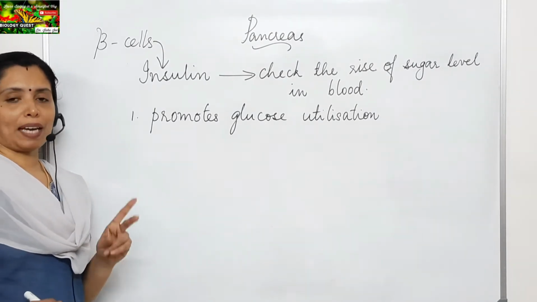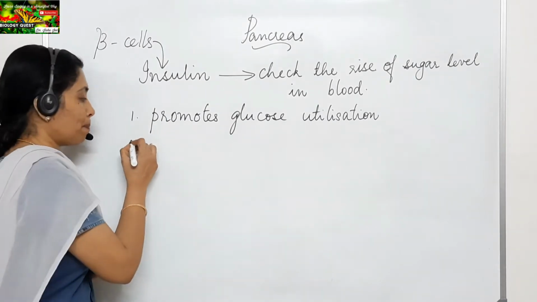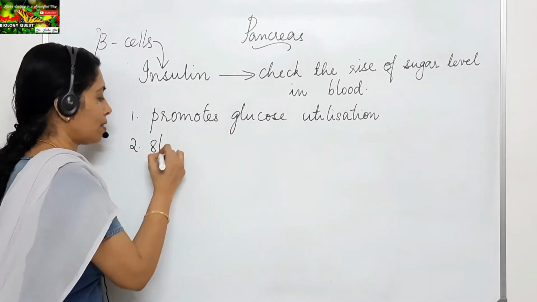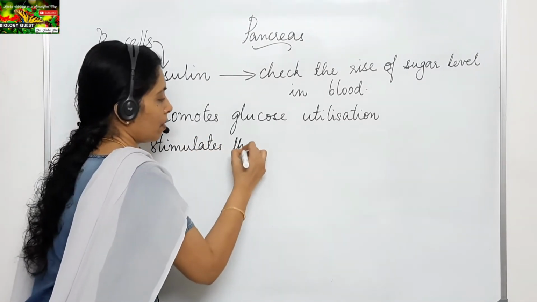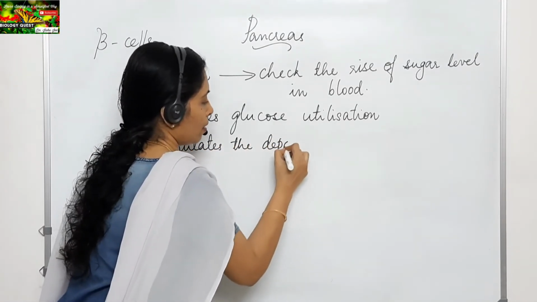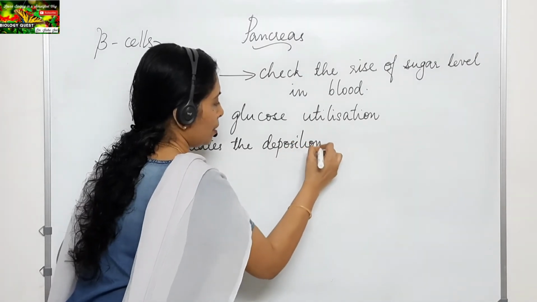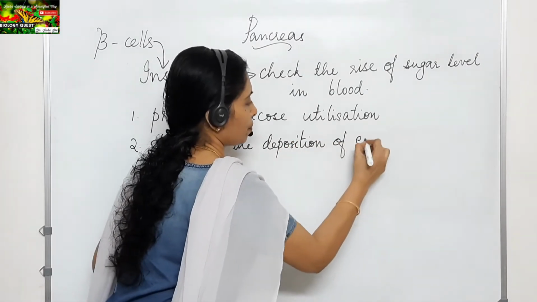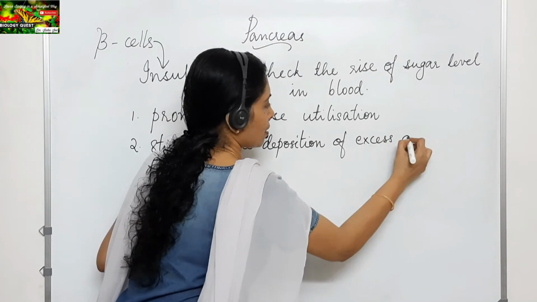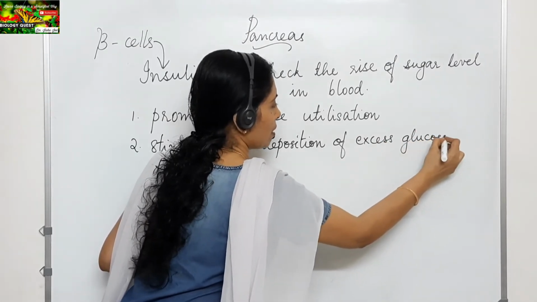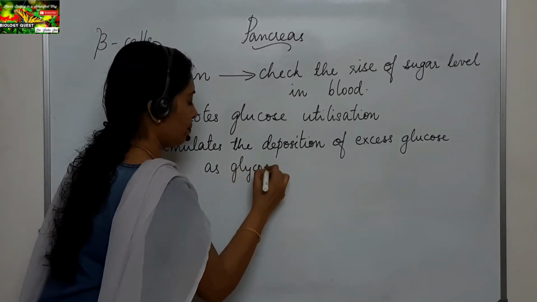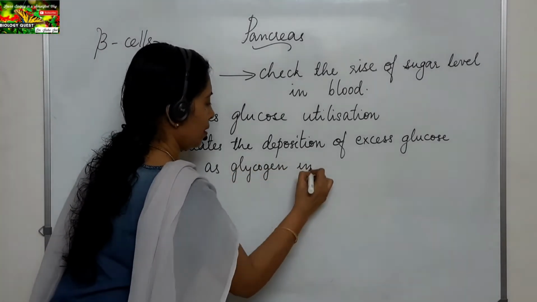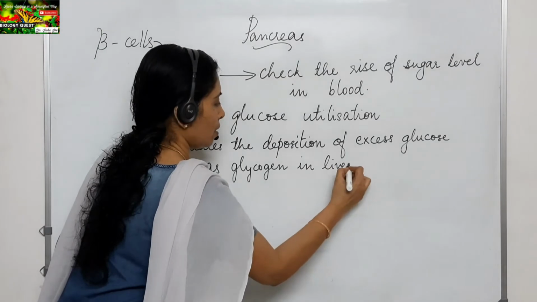Now the second way is, it stimulates the deposition of excess glucose as glycogen in the liver.